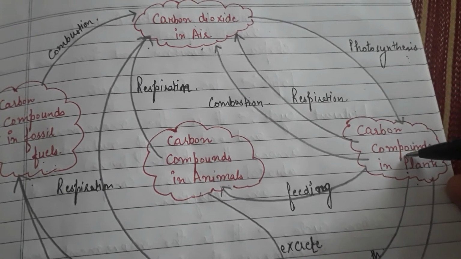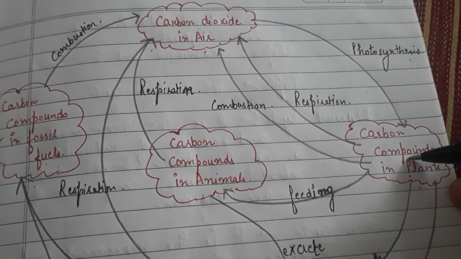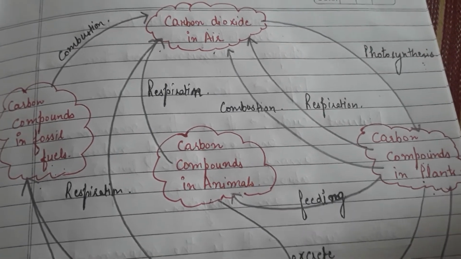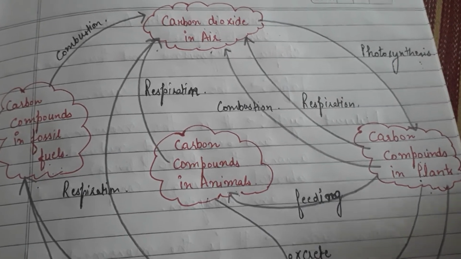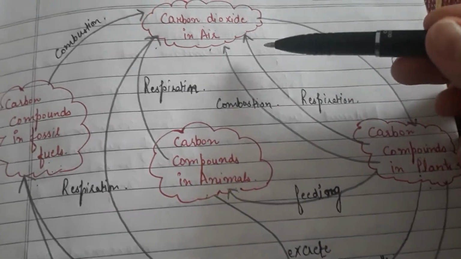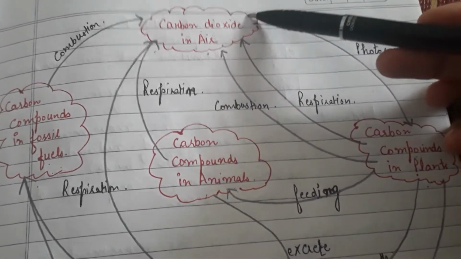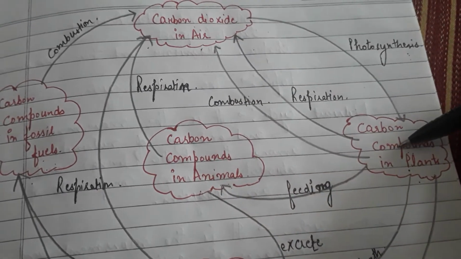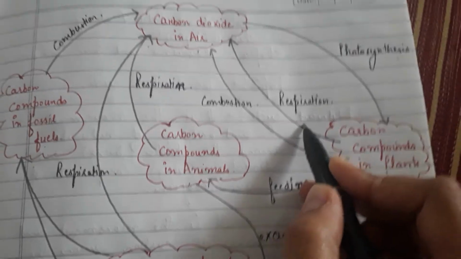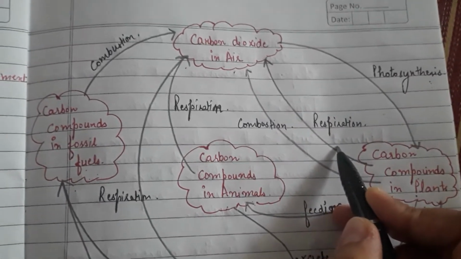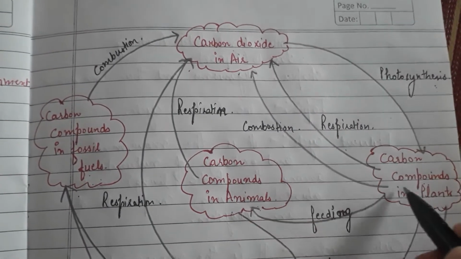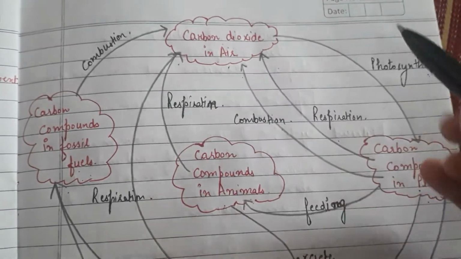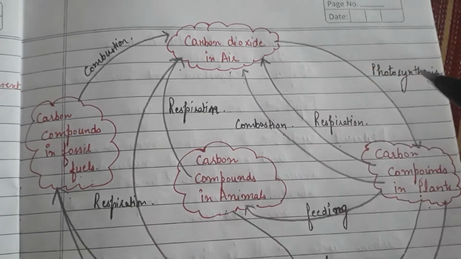Then when the plants are not performing photosynthesis during night time, they perform, or all the time actually they are also performing respiration. When they perform respiration, what is being released into the air? That is carbon dioxide again. So if plants are respiring, they release carbon dioxide, and then the same plants when they are burnt, what will they release? Again the carbon dioxide. So it is a kind of a cycle.